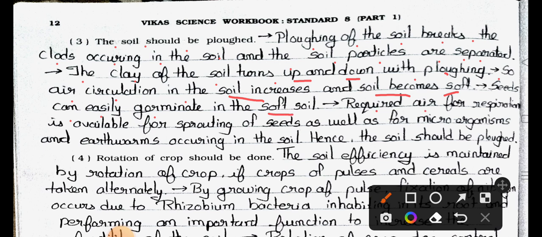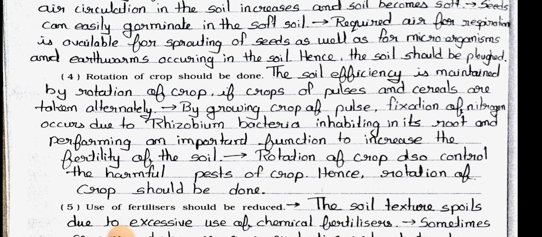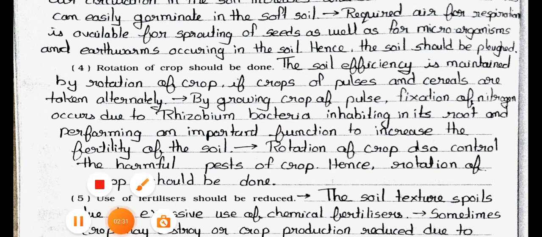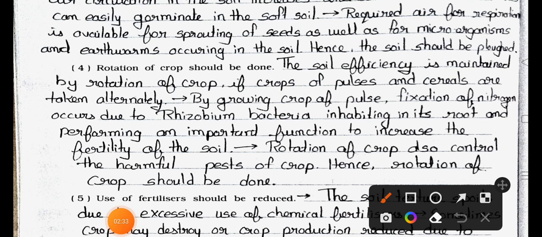Required air for respiration is available for sprouting of seeds as well as for microorganisms and earthworms occurring in the soil. Hence, the soil should be plowed. Now see the number 4. Rotation of crops should be done. Answer is the soil fertility is maintained by rotation of crops.